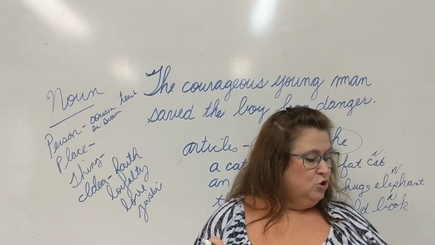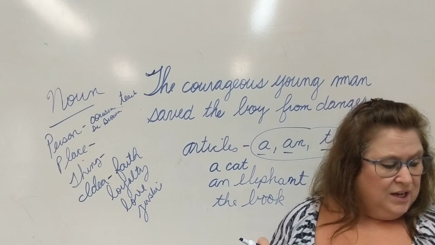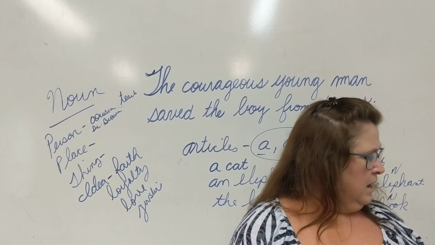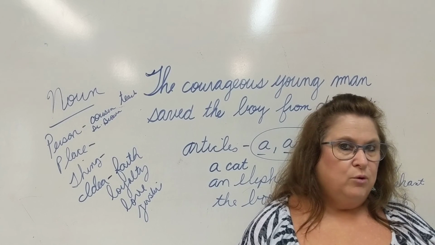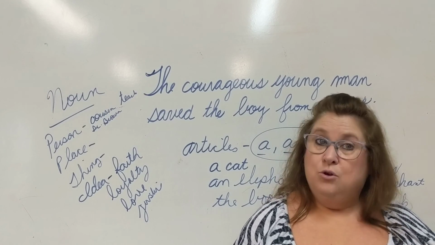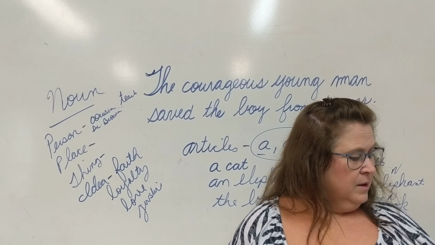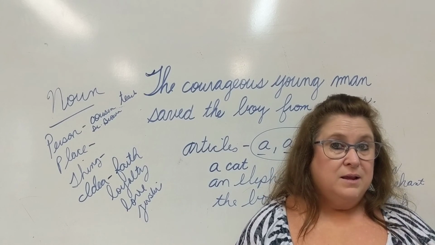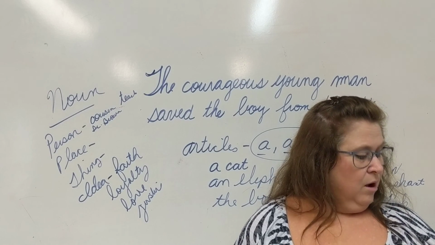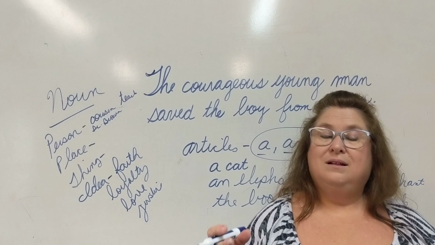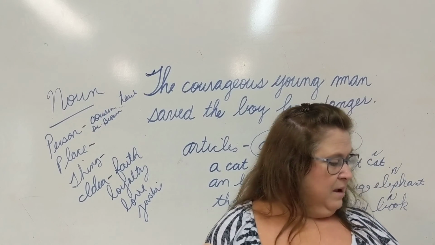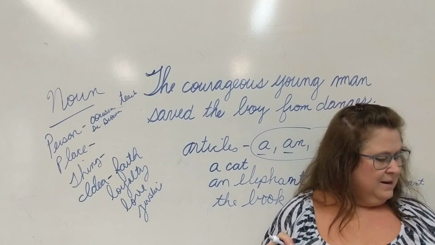Number 6, make a joyful noise unto the Lord, all ye lands. So make a what? Make a joyful? No. Make a noise. Noise is a noun. Unto the what? Lord. All ye what? Lands. So our 3 nouns are noise, Lord, and lands.